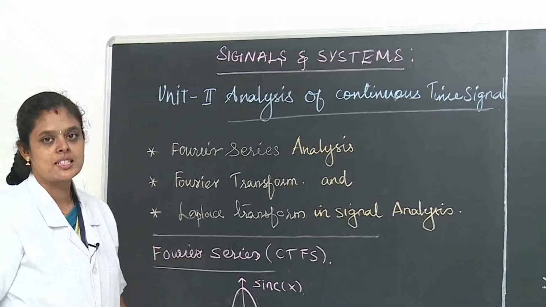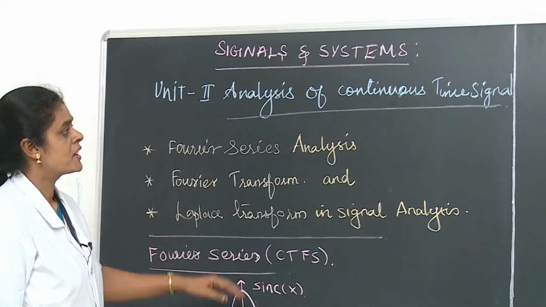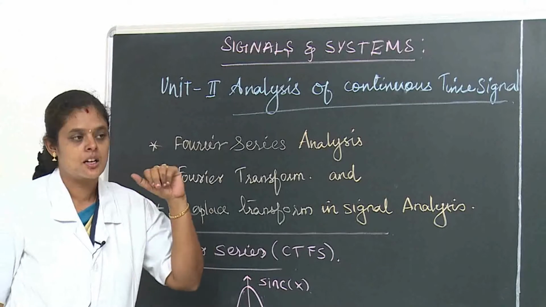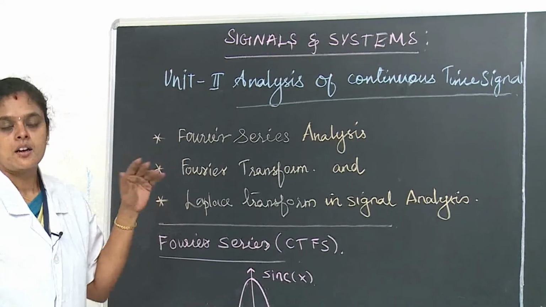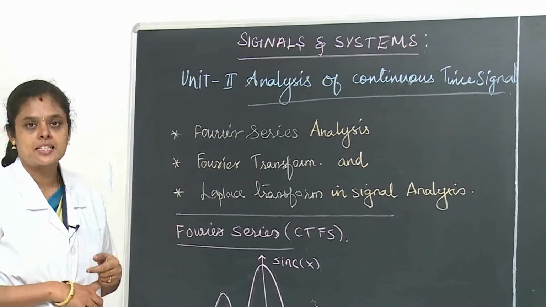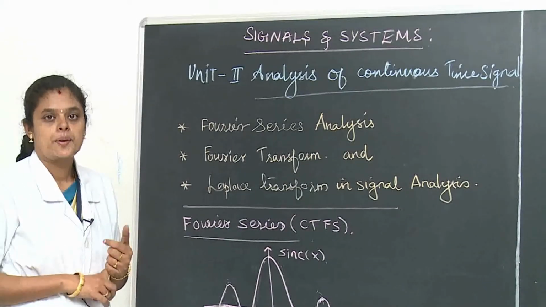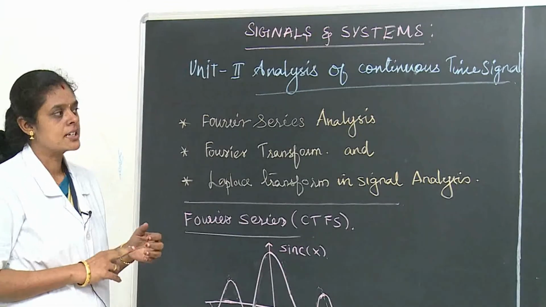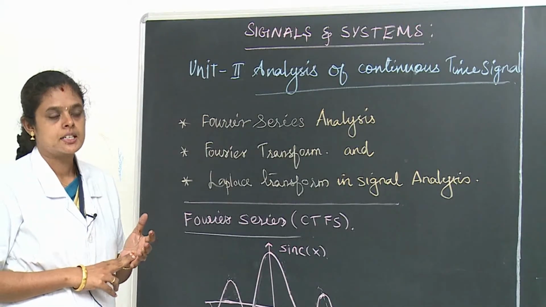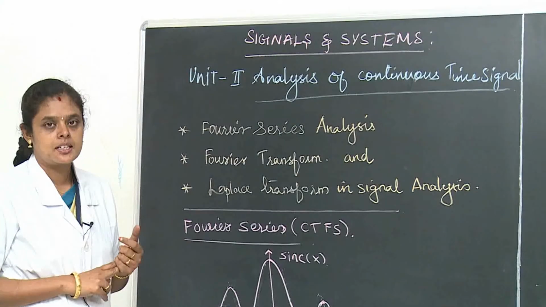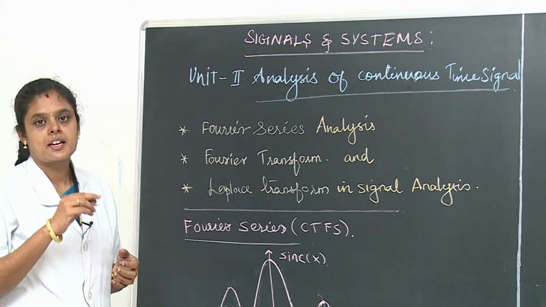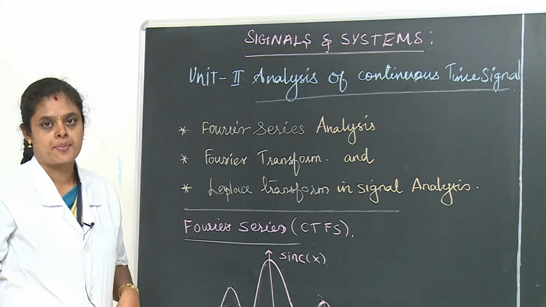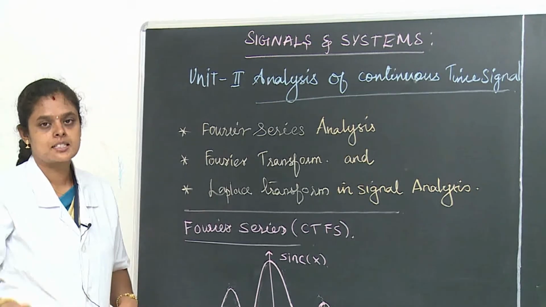Here we are going to discuss signals and systems. Today we are going to start the second unit, unit 2, analysis of continuous time signals. In the first unit we already studied signal classification, operations on signals, and system classification. In signals we have two major types, continuous time signals and discrete time signals. Continuously varying with time means it is a continuous time signal. Discrete means at certain instants of time, that is x of n, a discrete time signal.